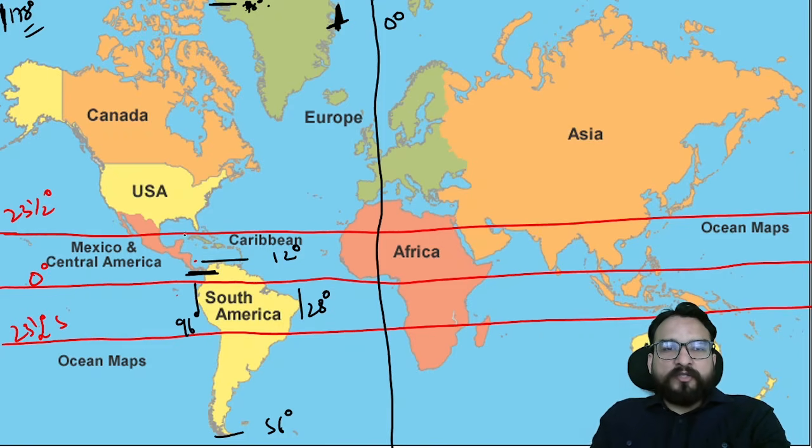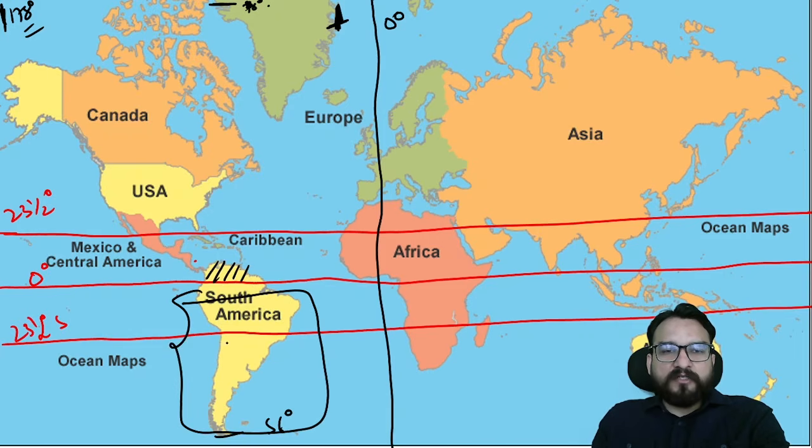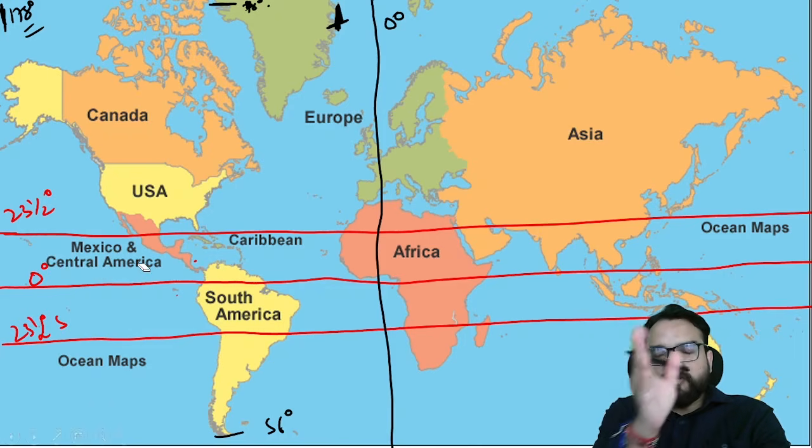You will also be knowing that South America is basically not in the northern hemisphere. The smaller part is there. Only this part is in the northern hemisphere. The rest, around 90% of the mass, is in the southern hemisphere. Whereas North America is entirely in the northern hemisphere, that is also the northwestern hemisphere, right?